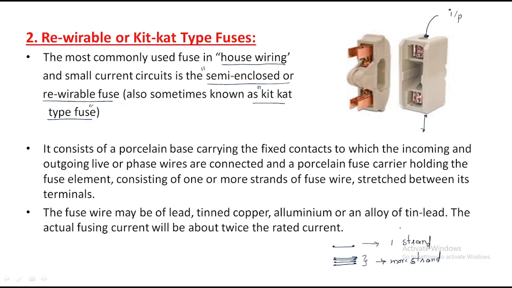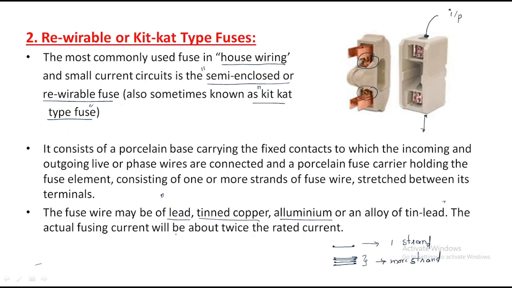Right. The fuse wire is stretched between its terminals. So it is stretching between these terminals. Look at here, inside we have it like this. The fuse wire may be lead, tinned copper, aluminum, or an alloy of tin and lead. This is generally made with lead, or tinned copper and aluminum, or tin lead.